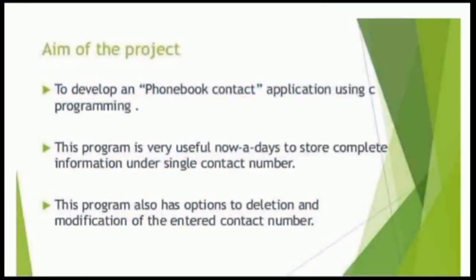So let's move on to our second topic. The name of the second topic is aim of the project. To develop a phone book contact application using C programming. This program is very useful nowadays to store complete information under a single contact number. This program also has options for deletion and modification of the entered contact number.